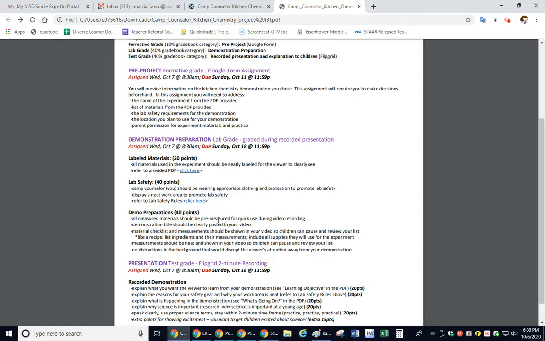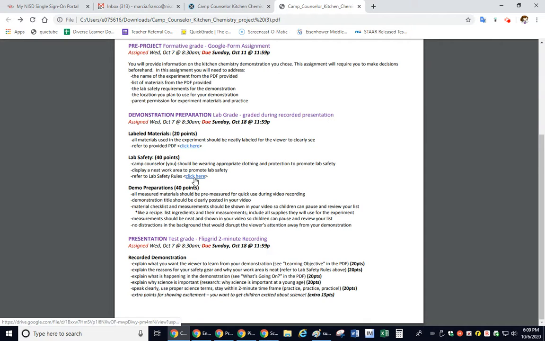You're going to have to make stuff. You're going to have to make signs. You're going to have to make labels. You're going to have to find your little cups and bowls and everything that you're going to need for your experiment. You're going to have to gather all these things or make all these things before your presentation. So that's why this isn't a grade by itself.